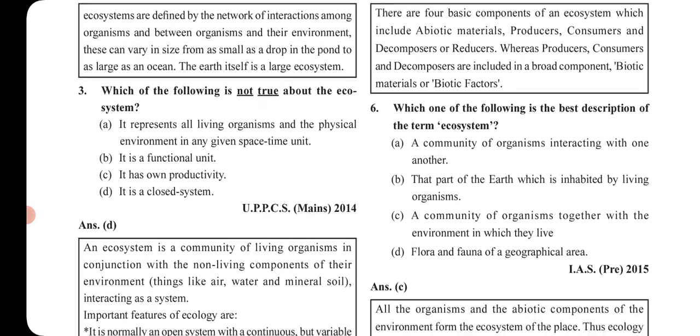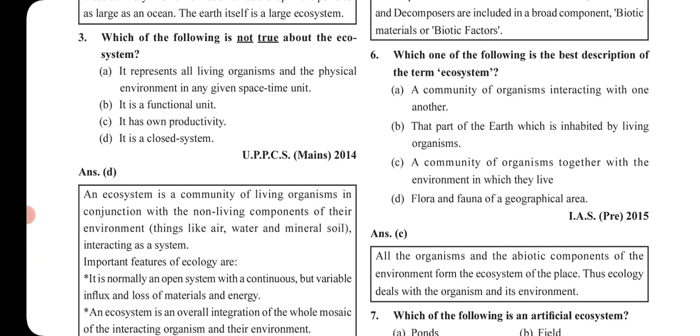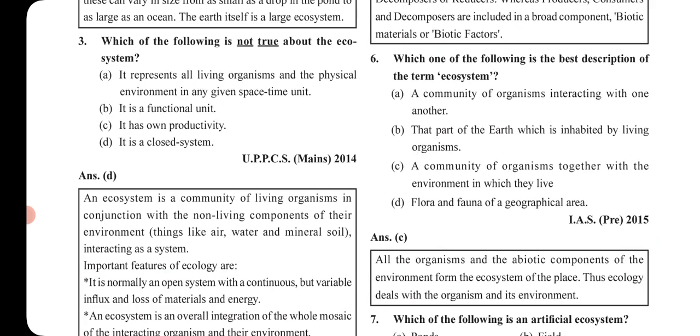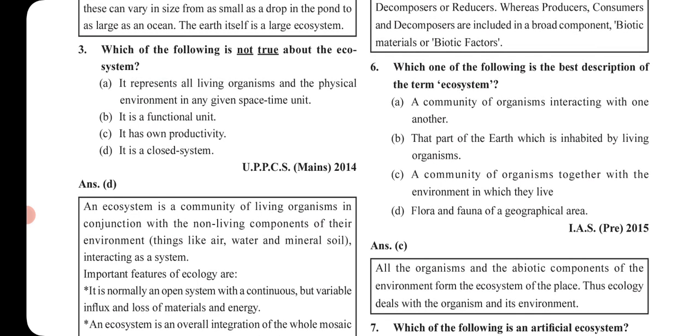ठीक है. Now next question, it has been asked in UPSC 2015. Which one of the following is the best description of the term ecosystem? As earlier when explaining you about the topic, है ना, ecology, ecosystem yesterday, what I have told you कि from the exact definition you are getting the question in UPSC. So this is a question, this is the evidence. You can see कि IAS pre 2015 they have asked a question on to define ecosystem.